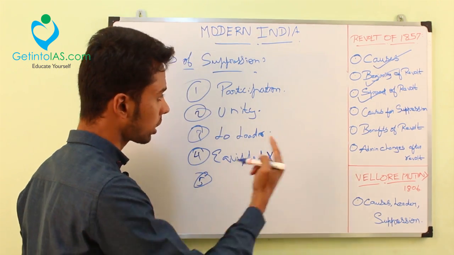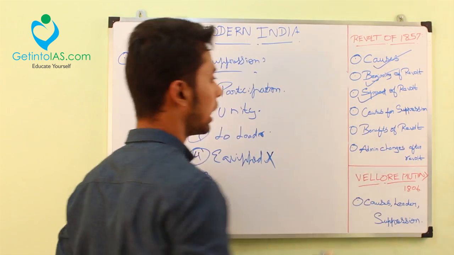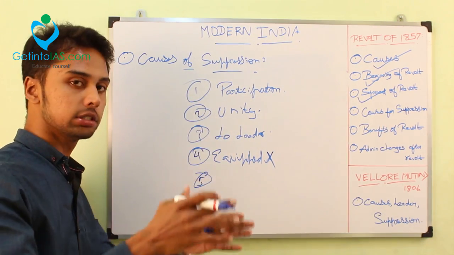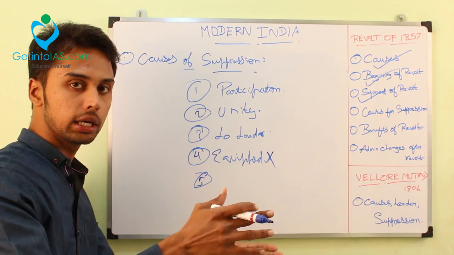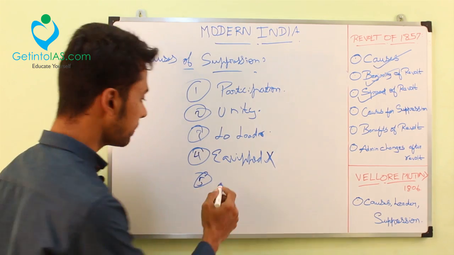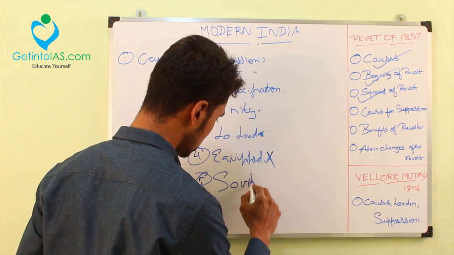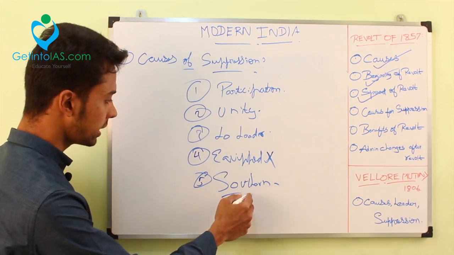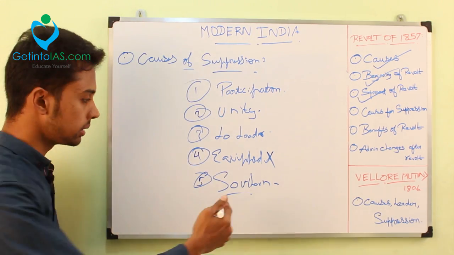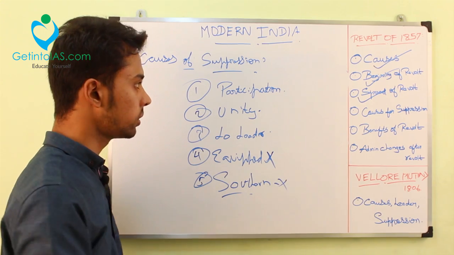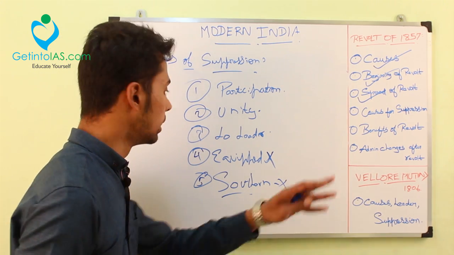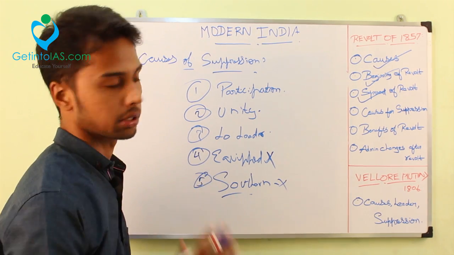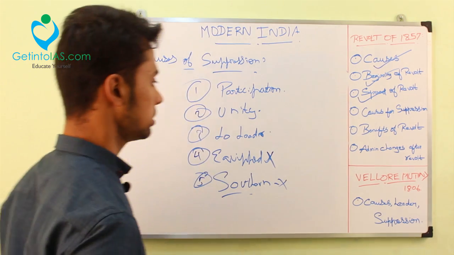Also, when I talked about the regions, we talked only about Delhi or the surroundings of Delhi or maximum UP. What happened in the southern parts? They didn't know about it at all. They were just there. They didn't know the revolt was happening. So the revolt was not spread to the southern or the western parts. That was also a main cause of suppression. These are the causes of suppression.